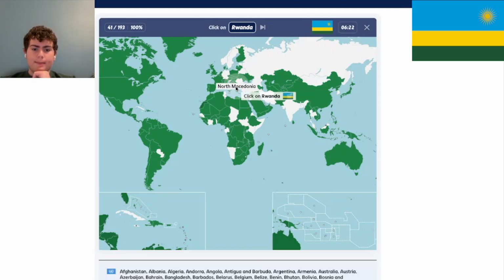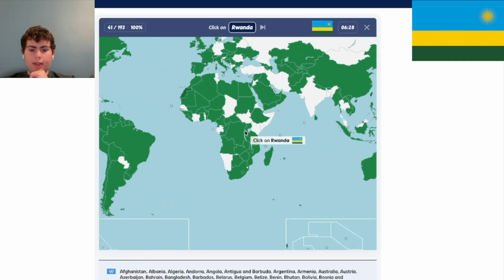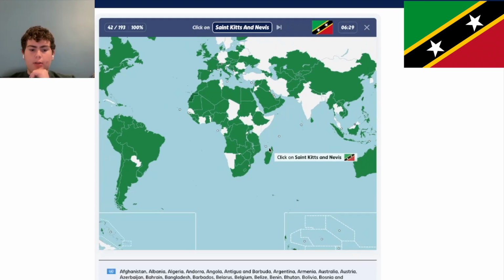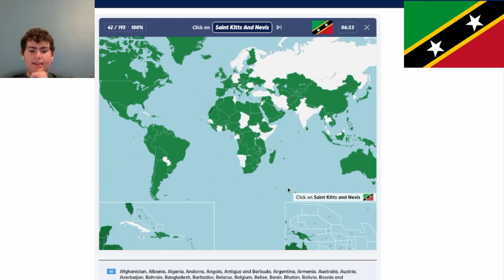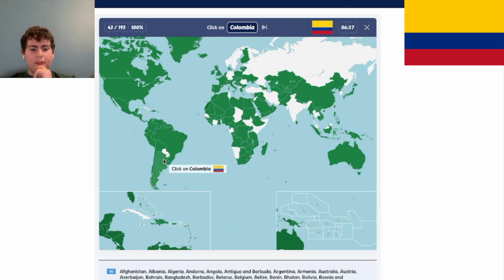It's one of the Balkans. Rwanda. Rwanda is in Africa, and if I'm not wrong, it's one of these two. I'm pretty sure it's that one. Yes. St. Kitts and Nevis. St. Kitts and Nevis is in the Caribbean. It's this country right here.